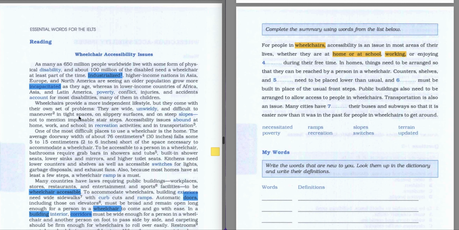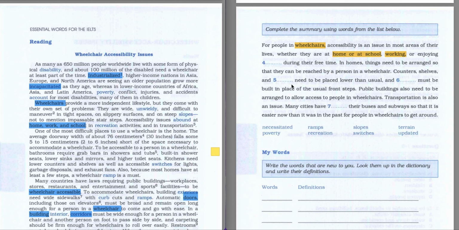So when we go further, there is also information related to the wheelchairs here in the second paragraph, and as you can see, we have here home, work, and the school. So let's read this sentence. Accessibility issues abound at home, work, and school, in recreation activities, and in transportation.